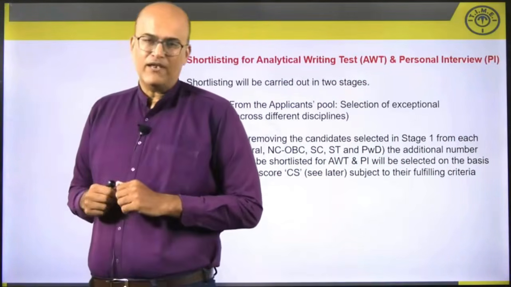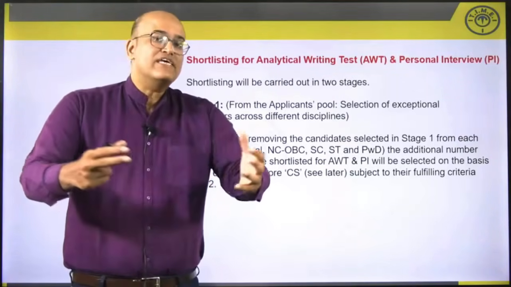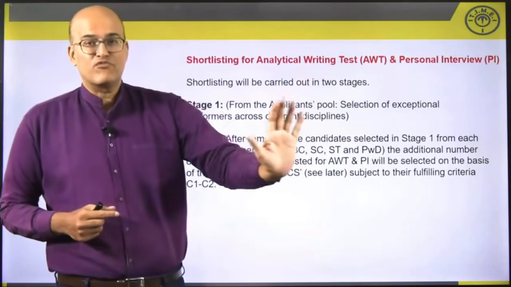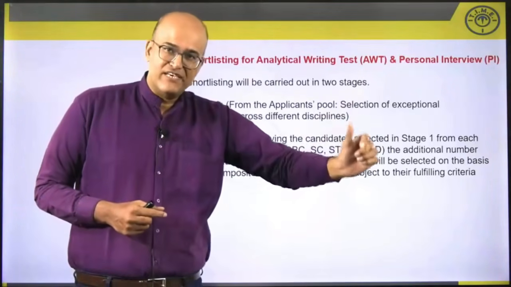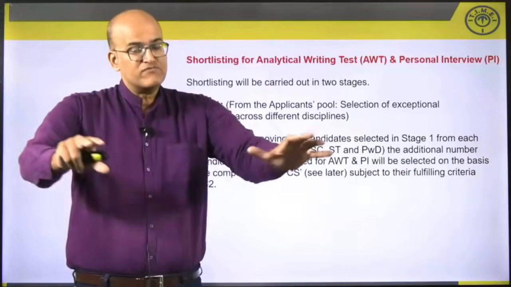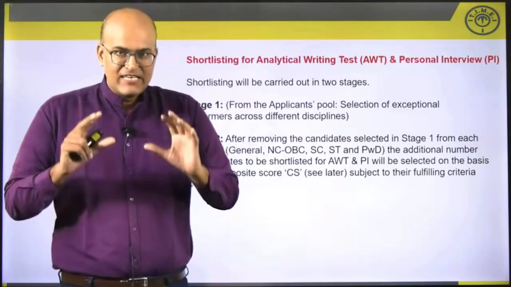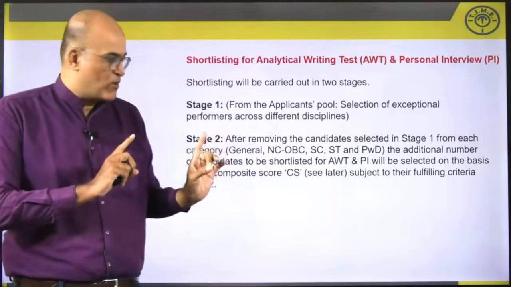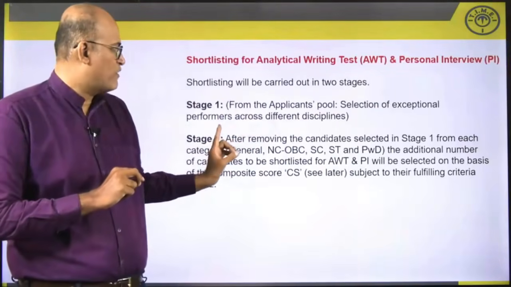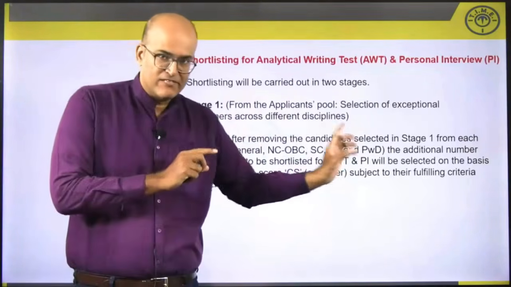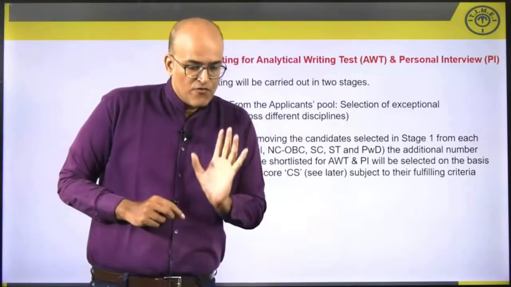So in stage 1, the essential idea is they want the cream of the applicants from each of those AC groups. Remember we discussed AC1, AC2, AC3, AC4, AC5. Now from each of those 5 groups, they want to take the cream of the applicants. That's the essential idea in stage 1. So that's what they are going to do. They are going to take exceptional performers across different disciplines. What do I mean by discipline here? AC1, AC2, AC3, AC4 and AC5.